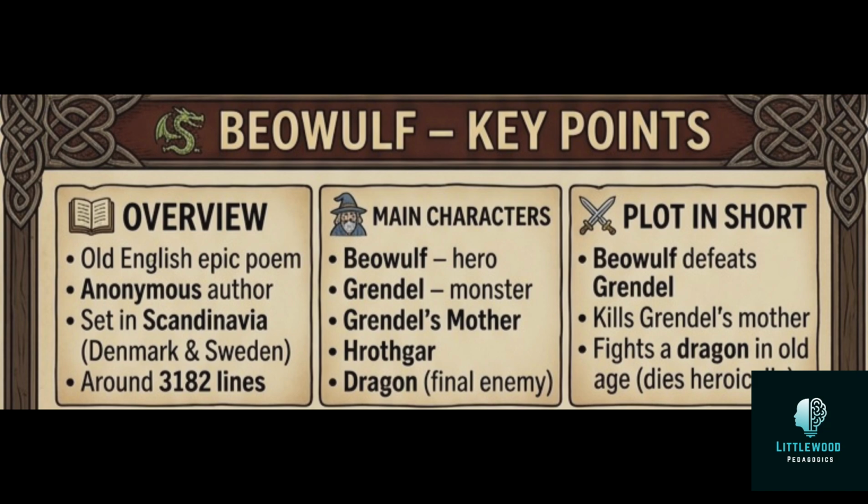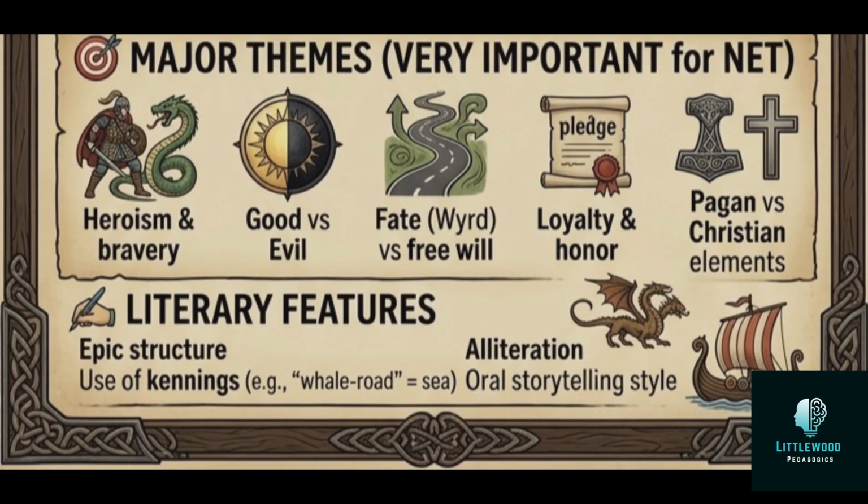When we talk about the story, Beowulf arrives to help King Hrothgar in Scandinavia and he kills the monster Grendel, and Beowulf defeats Grendel's mother too. Many years later, a dragon comes and kills Beowulf, and the dragon also dies. So it's a tragic story ultimately. The major themes are heroism and bravery, good versus evil, fate versus free will, loyalty and honor, and a mix of pagan and Christian ideas. Those are all highlighted in this poem.